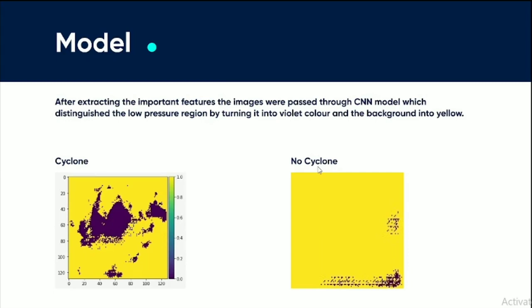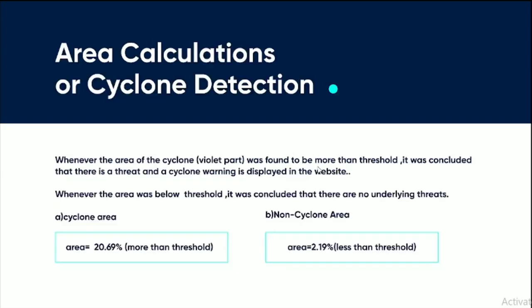Moving forward, to find out whether a particular low pressure will develop into a cyclone, we compare the percentage of violet, or the percentage of low pressure, with the threshold value. If the percentage of violet is greater than the threshold value, there is a chance of cyclone, and if it is less than the threshold value, there is no cyclone.